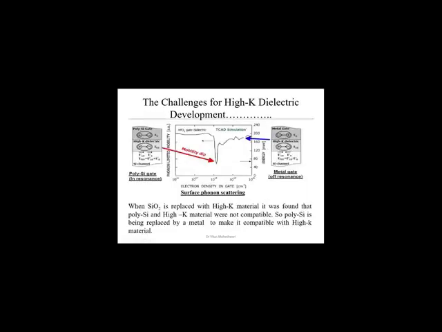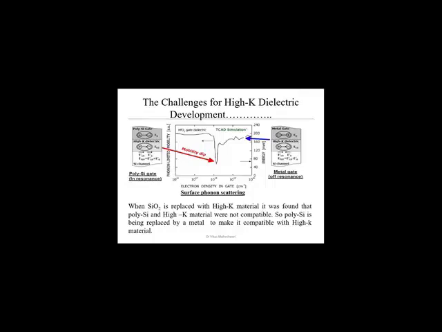This diagram is divided in two parts. From the left side, it shows the performance of the device in terms of channel mobility versus electron density for the polysilicon and high K dielectric combination. On the other side, it provides the simulation result for the metal gate and the high K dielectric. As we see in the simulation result, we keep increasing the electron density by applying a high voltage at the gate side, which will attract more electrons or holes, depending on whether we are talking about an NMOS or PMOS device, to strengthen the channel.